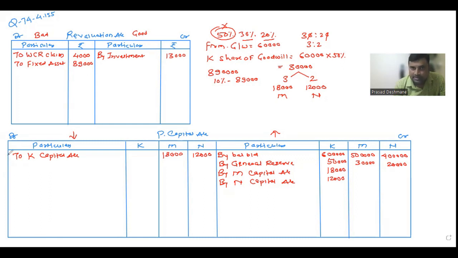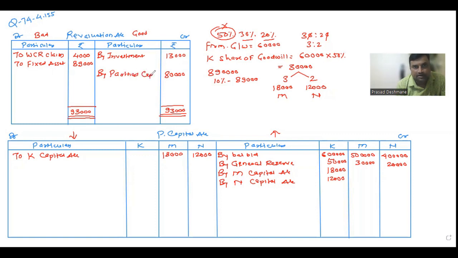So when we close the accounts, first we close the revaluation account. How to close the account? First, we check the heavier side. The debit side is heavier. 4,000 plus 89,000 is 93,000. This 93,000 I'll put on the other side as well, and from this 93,000, I'll subtract the 13,000. Then I'll get 80,000. This is the loss for the business because the bad side is greater. So this we distribute among partners.